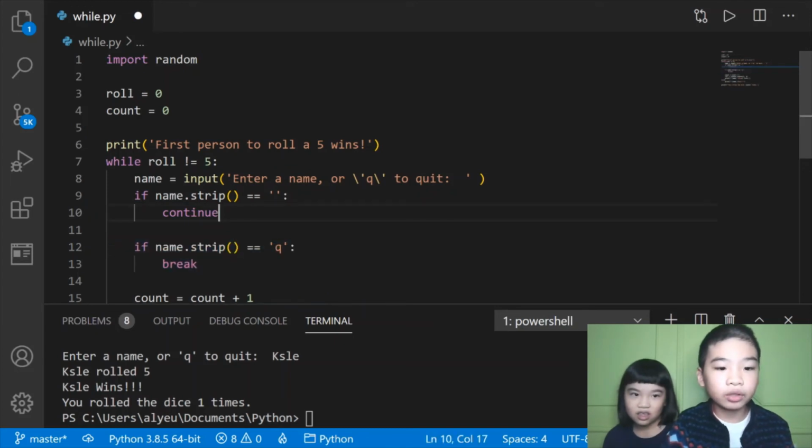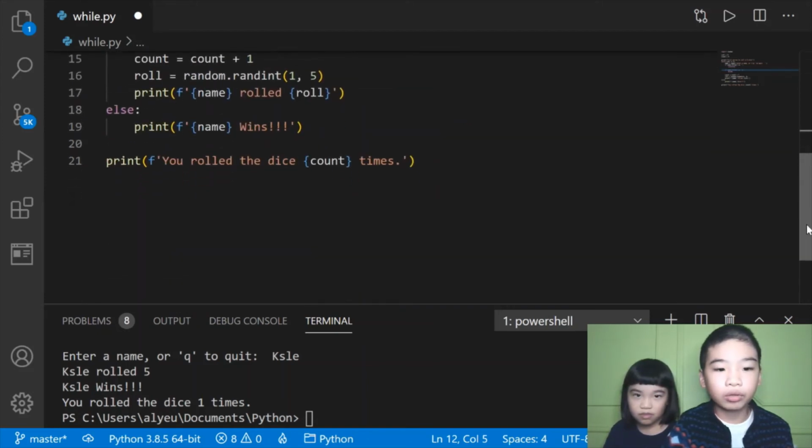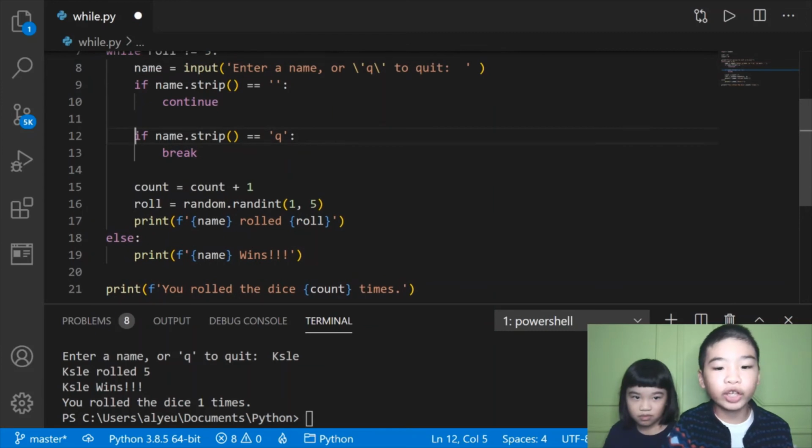Yeah, so it'll print enter a name or Q to quit again because you basically typed nothing. So after that, we'll do if name.strip equals Q, break. So it's just like the other code checking if name equals Q. We added the strip function, then that means it'll quit, so it'll break. So it'll go all the way to you roll the dice count times. So let's save it and run it.